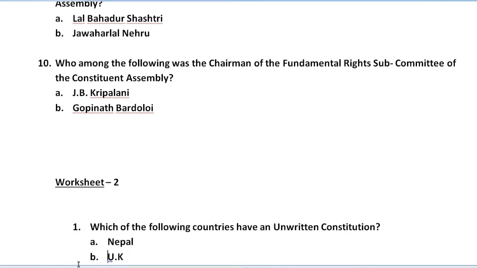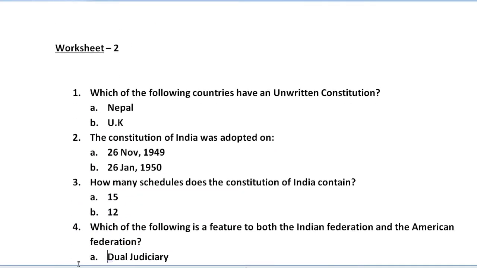Move to the worksheet 2. Here, which of the following countries have an unwritten constitution? So here we have again two options. First is Nepal and second is UK. Question number 2. The Constitution of India was adopted on first, 26 November 1949, and second option, 26 Jan 1950. So you have to mention the date here, in which year or on what date we adopted